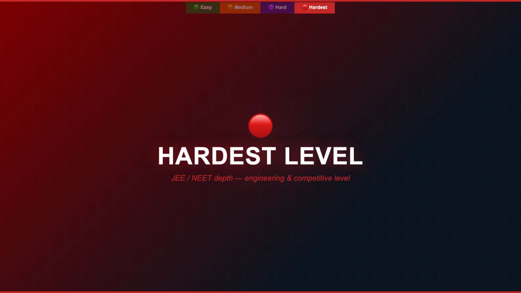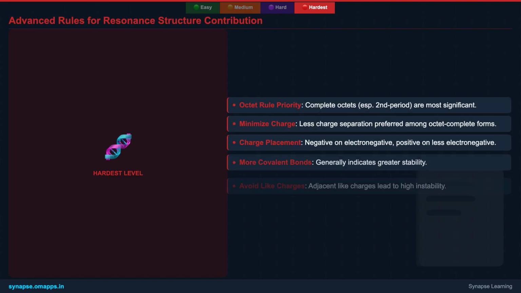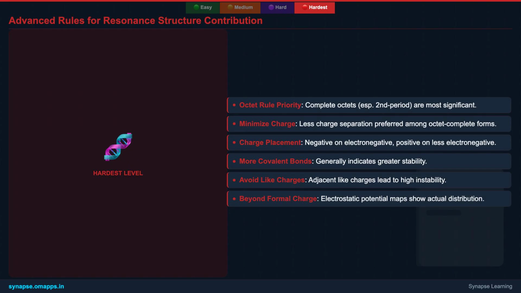Alright, future engineers and advanced chemists. Prepare to push the boundaries of your understanding. We are about to explore the most intricate aspects of resonance. When evaluating resonance structures, especially for complex molecules, we need to apply a more nuanced set of rules to determine their relative contributions. The absolute priority is given to structures where all atoms, particularly those from the second period like carbon, nitrogen, and oxygen, satisfy the octet rule. This often overrides the desire to avoid charge separation.